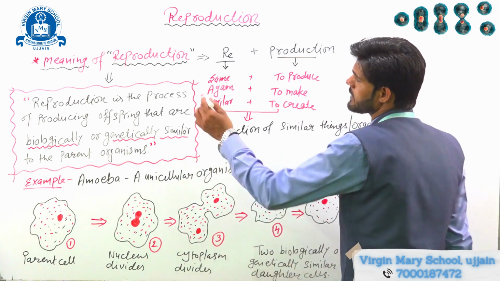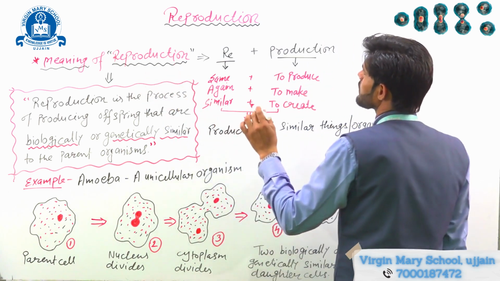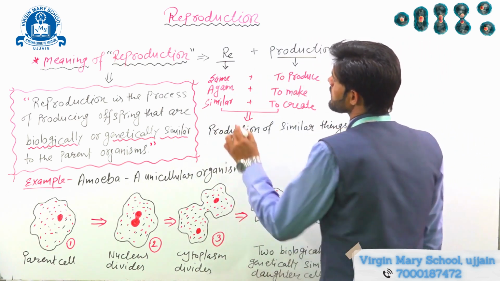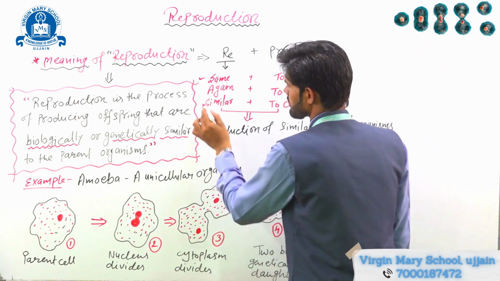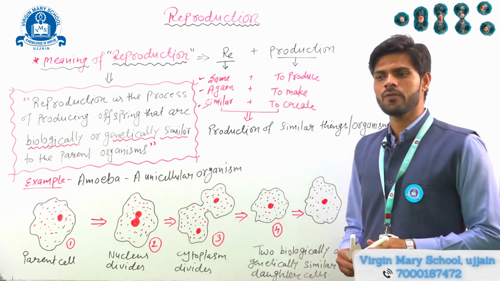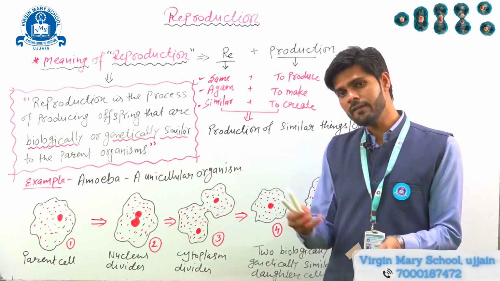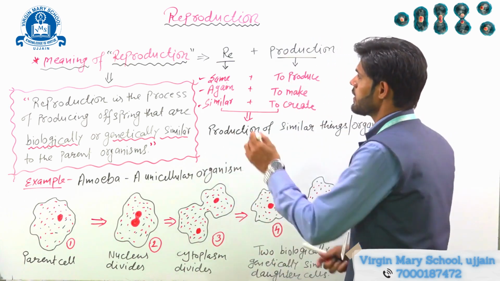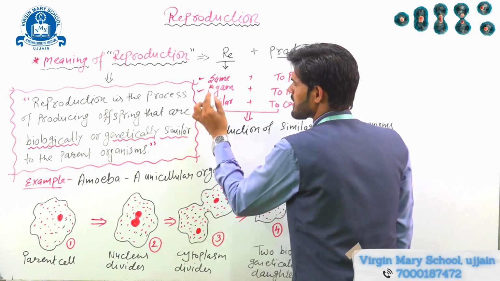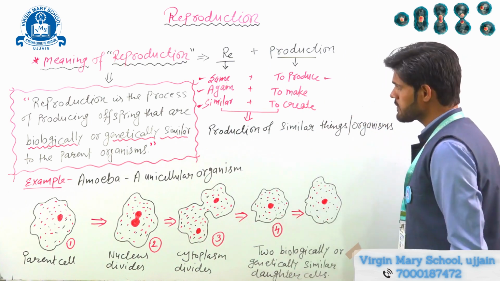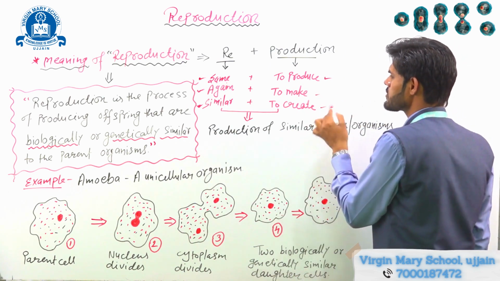So if we break the word reproduction, it will be broken into two parts, re and production. Here re means same, again, we can say similar. For example, if we arrange something and again we arrange, we can say rearrange. So re means same, again or similar, and production means to produce, we can say to make or to create.